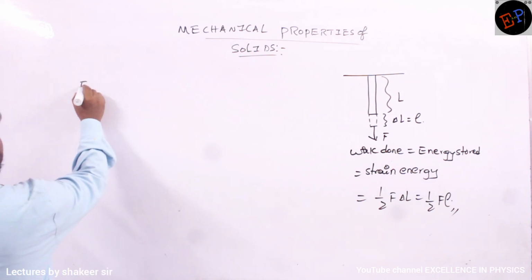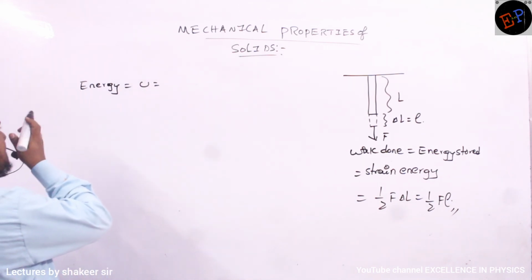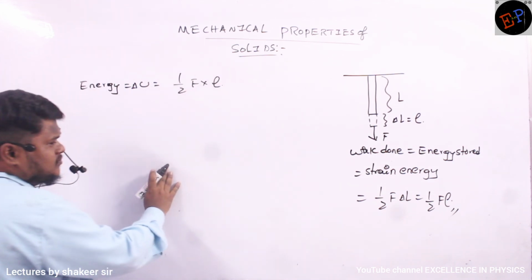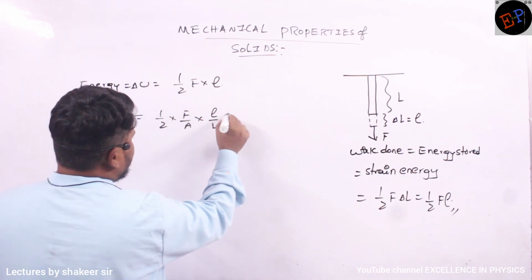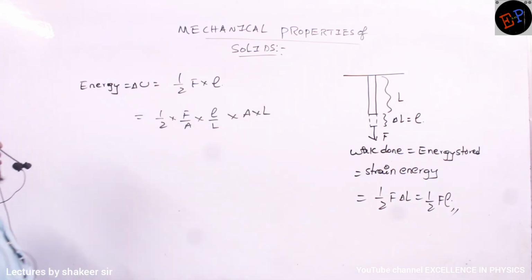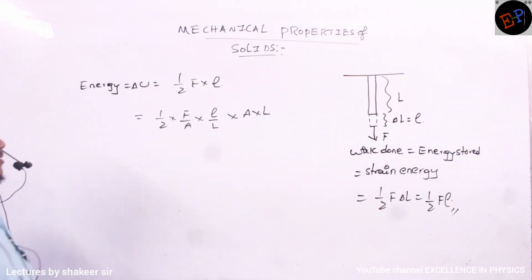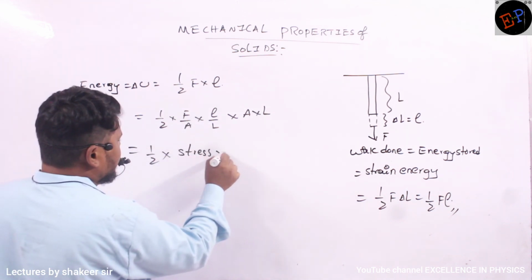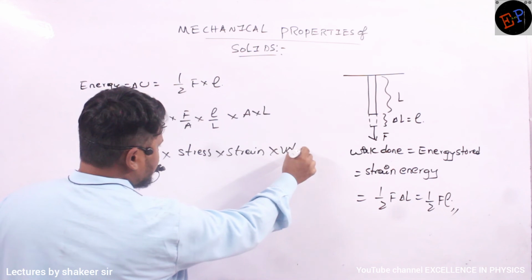So strain energy, or potential energy stored in the rod, how can I write? Delta U, change in potential energy, is half into F into small l. This I will multiply by force per area, multiplied by small l by capital L, multiplied by A into L. Any problem? So A by A will get cancelled, L by L also will get cancelled. But what is F by A? Force per unit area is called stress. Delta L by L, strain. Area of cross section into length, volume. This is another formula which I got.